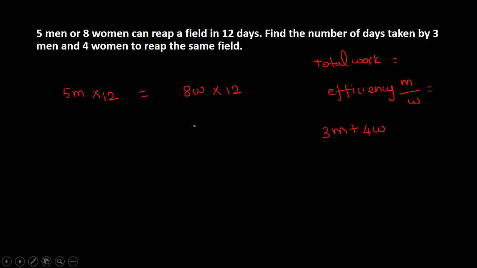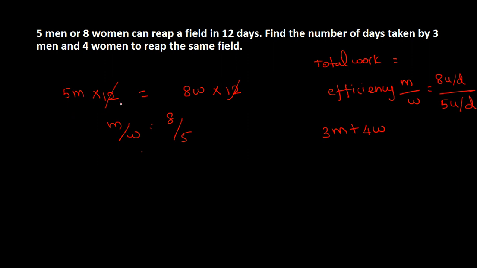Okay. Now, from this, easily we can find the efficiency of men and women, because 12 and 12 will get cancelled. So men by women ratio is nothing but 8 by 5. So if a man is able to do 8 units in a day, then a woman can do 5 units in a day. Okay. Now, what is the total work?